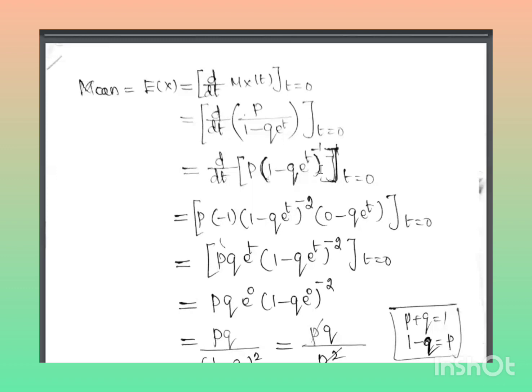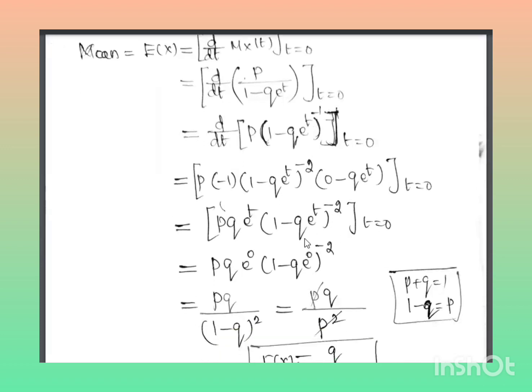After that, the base is 1 minus q e power t, and you have to leave the power as it is. Then you differentiate 1 minus q e power t again. Differentiating 1 gives 0, and differentiating minus q e power t gives minus q as it is, and e power t. So p times minus 1 times minus q e power t can be written as p q e power t, times (1 minus q e power t) whole power minus 2, at t equal to 0.